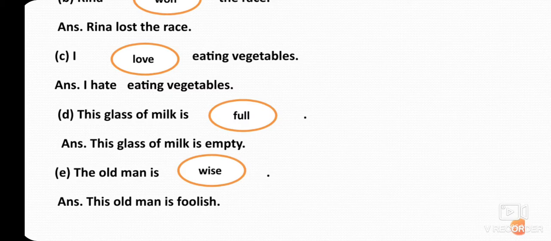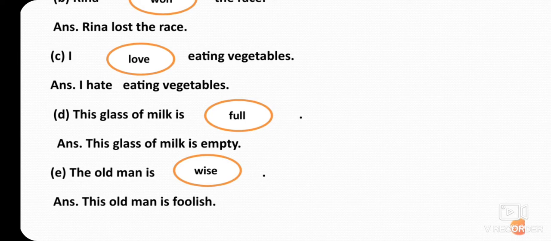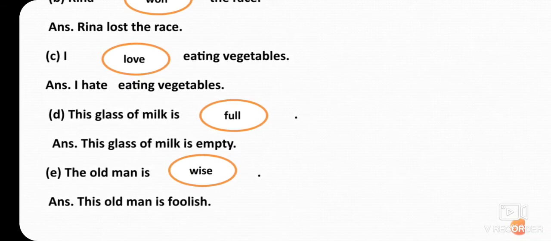Now, question number E: the old man is wise. The opposite of wise is foolish. So the correct answer is: the old man is foolish. Children, please correct it. Here I have written this old man, so you will write the old man. The old man is foolish.